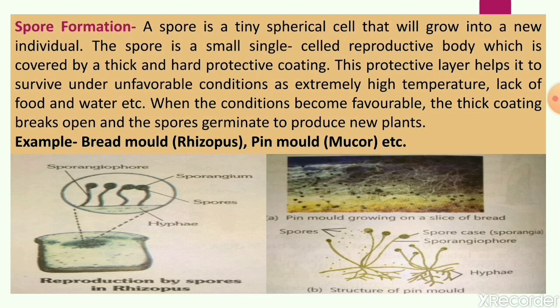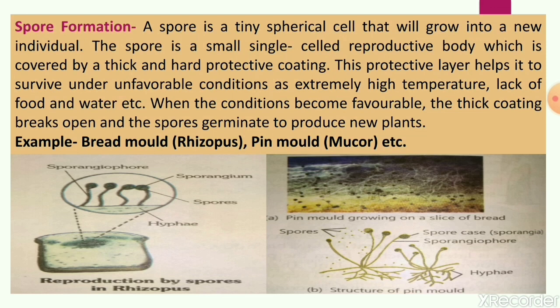These spores are microscopic, meaning they are very tiny. They are spherical cells, and they are covered by a hard protective coat that helps them survive harsh temperature and lack of food and water, meaning they survive in unfavorable conditions.